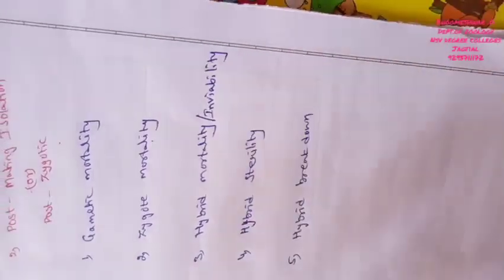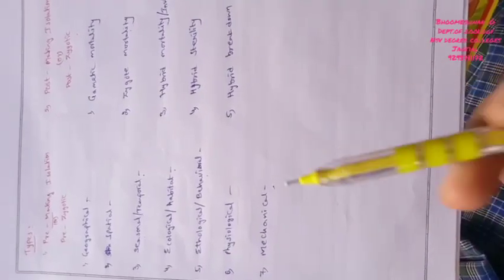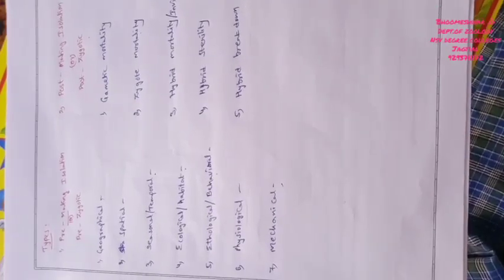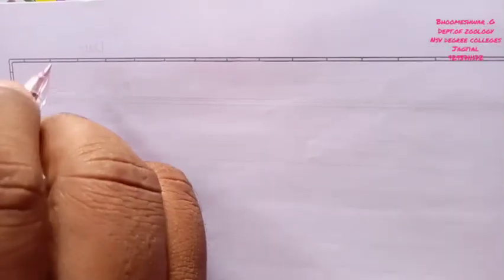So these are the various types of pre-mating and post-mating isolations, and now I will clearly discuss each and every type of them. Now the first one, pre-mating isolation.